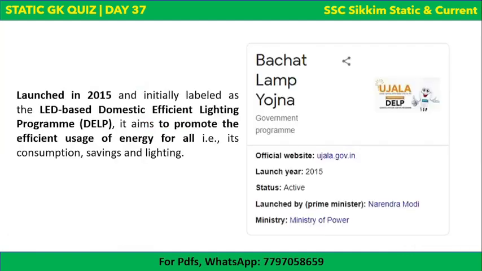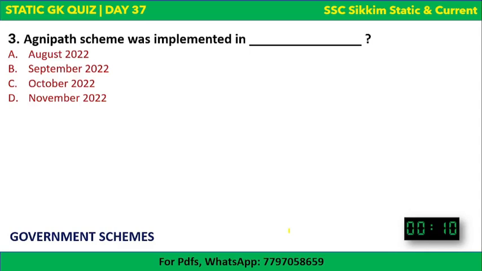What was its objective? It was to promote efficient usage of energy for all. This was the main objective of this scheme. It was also launched in 2015, in the same year when AMRUT was launched, and it was initially labeled as DELP, which is Domestic Efficient Lighting Program. It's also known as Bachat Lamp Yojana, launched in 2015. The ministry which looks after this is the Ministry of Power. So this is it. Next question.